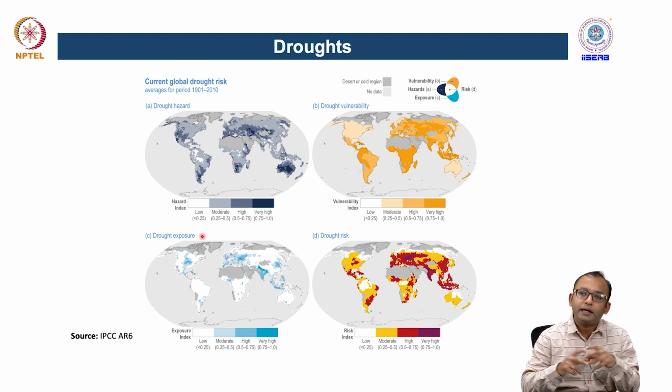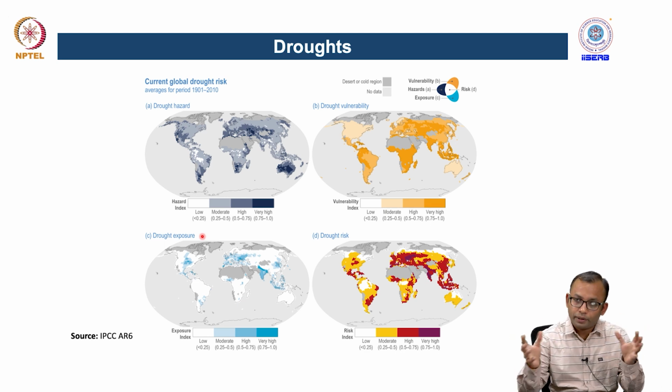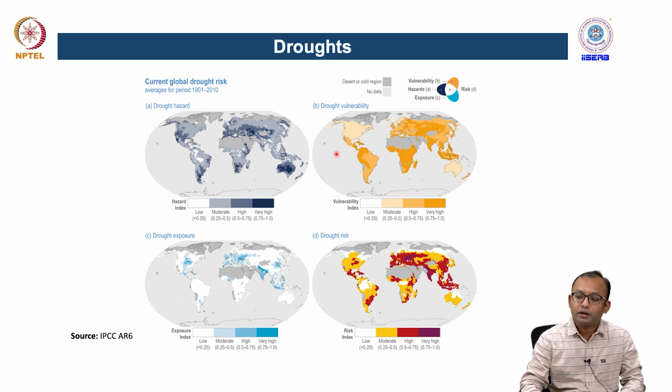That is called flood vulnerability. And the risk is generally associated with your hazard, the level of hazard, the level of exposure, and the level of vulnerability there. If you combine all these factors, we can calculate the risk associated with different types of extreme precipitation events and hydrological events across the world.